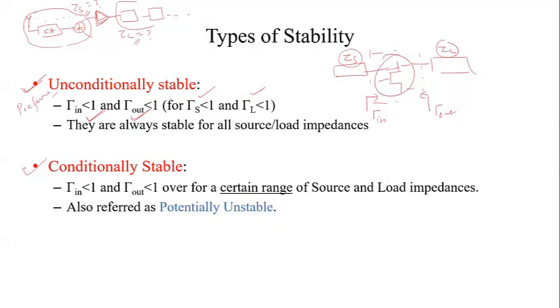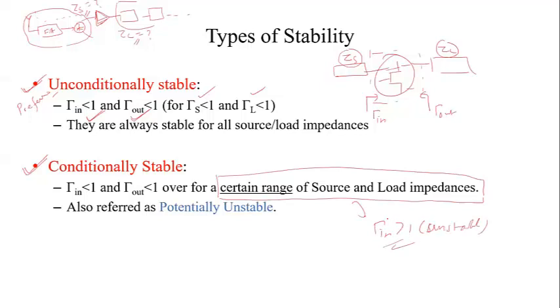And there is another one available that is called conditionally stable. What is this conditionally stable? Over a certain range of source and load impedances alone, we will get gamma S and gamma L less than 1. So what about the other range? In the other range, the input reflection coefficient will come greater than 1. Then this is actually coming under unstable. So since this condition is coming, that is why it is called a conditionally stable transistor.